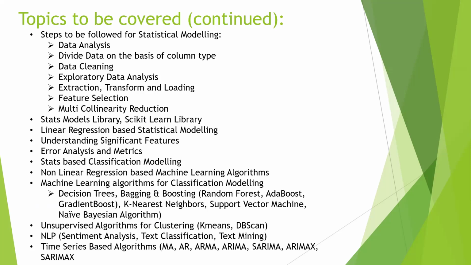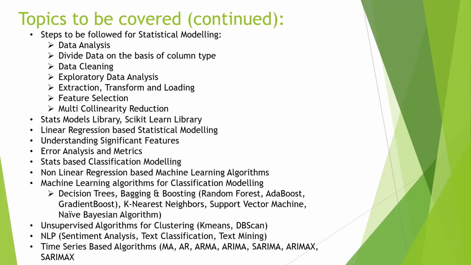That will be taken care of in the data cleaning steps, followed by exploratory data analysis, that is looking at the data in different dimensions. Then the outlier treatment, then extraction, transform, loading, then feature selection, that is what are the features important to our business. Multicollinearity reduction, that will be taught later.